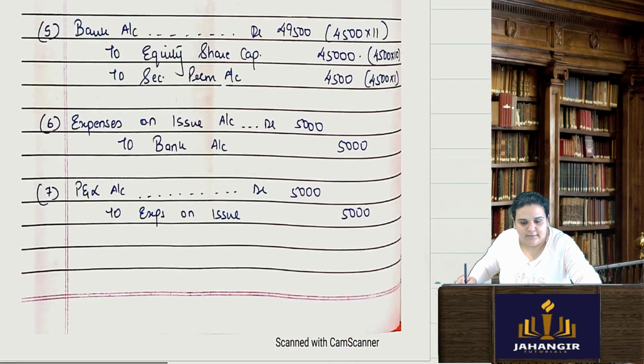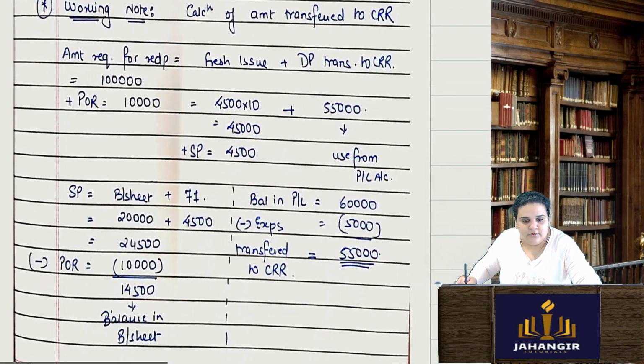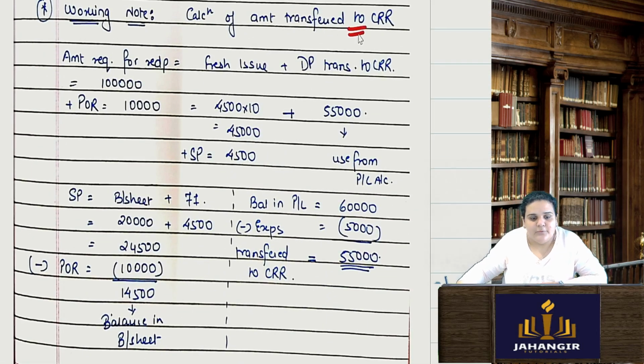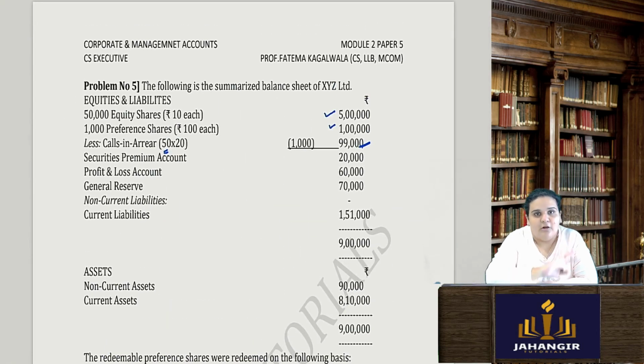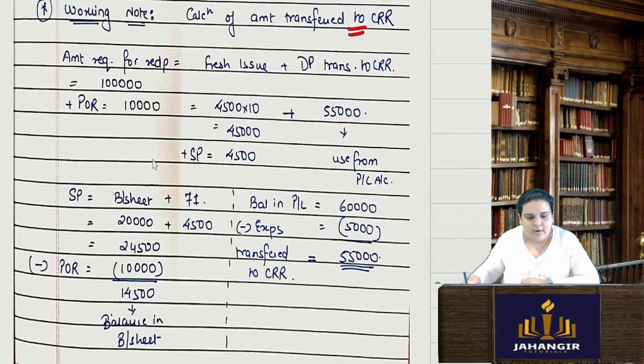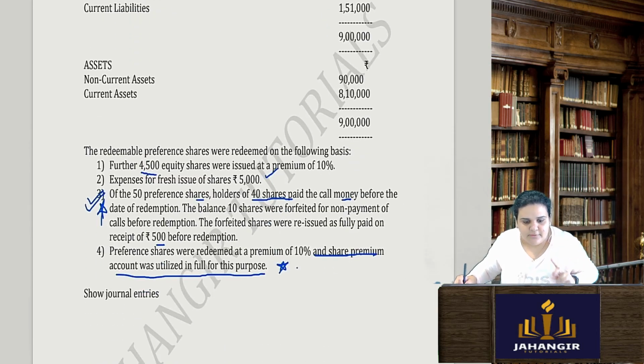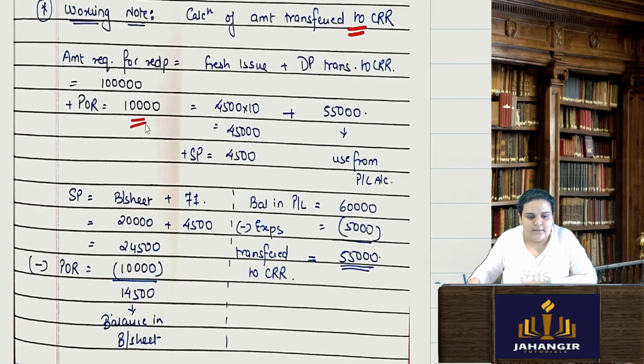For that I have to do my working note. Calculation of amount to be transferred to CRR. Now amount required for redemption will be full, no? All full 1000 shares, because out of those 50 shares which were calls in arrears, 40 paid, and 10 I forfeited and reissued. So now I will do redemption on the full 1000 preference shares. 1000 into 100 is the amount required for redemption, plus I am giving them a premium. How much premium? 10%. So 10% on 1 lakh is 10,000.